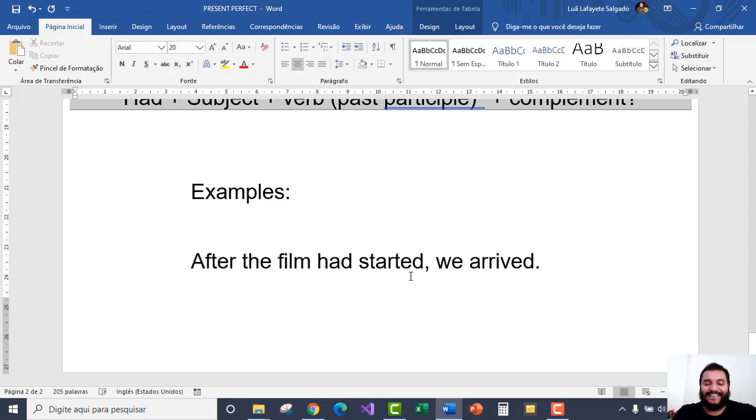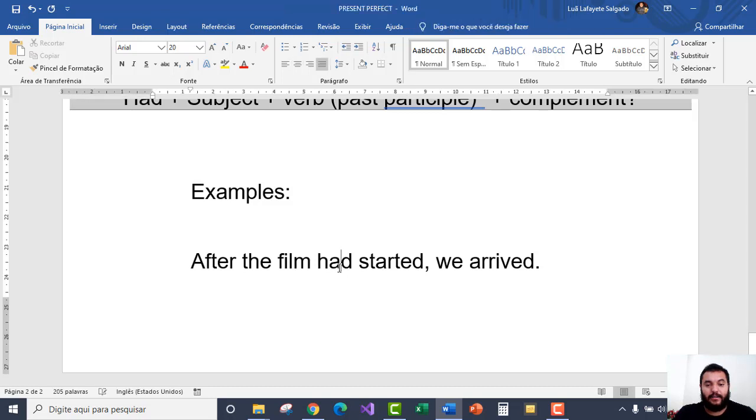So here, an example. After the film had started. So here I can see the verb had, and the film is my subject. After the film had started, we arrived. So the whole sentence is in the past. What's the point here? The sentence is in the past, so before the film started, we arrived.